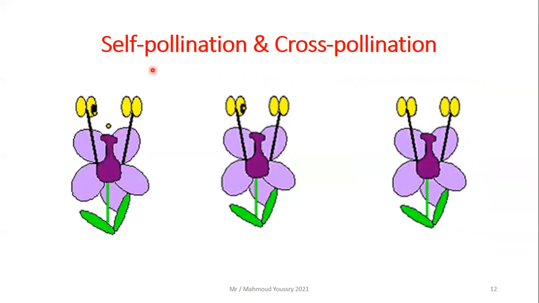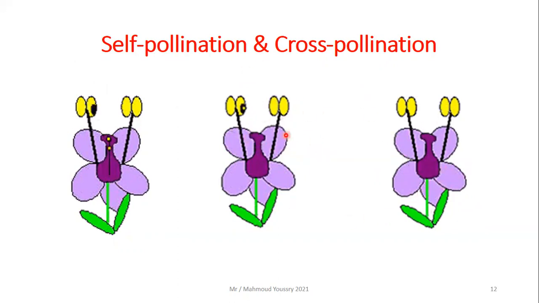Look at the first plant to the left. This is a plant that has both the reproductive organs, the male and female. In this case, the pollen grains, as you can see, are transferred from the stamens to the pistil of the same flower. But cross-pollination means the pollen grains are transferred from one plant to another, from one flower to another in a different plant.